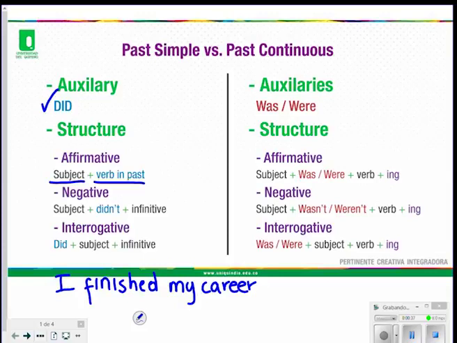For negative statement: subject, auxiliary in its negative form plus infinitive. For example, I didn't finish my report.